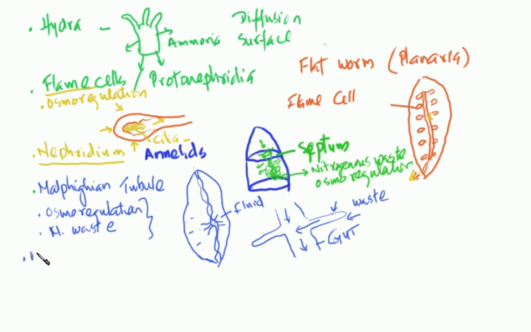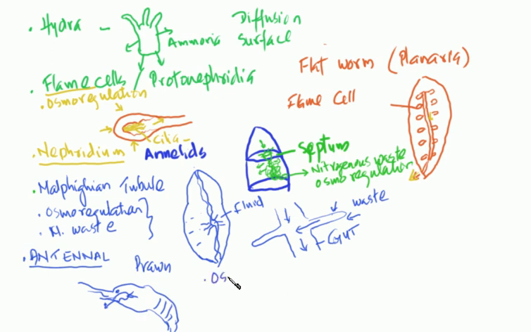Let's look at the last one. This is called the antennal gland. Antennal glands you find in crustaceans like shrimps and prawns. In the case of a prawn, you can find it at the base of the antenna. Let's say that's a prawn. Those are the segments of the body, the eye, and that's the antenna. At the base of the antenna, there is the antennal gland, which absorbs the nitrogenous waste from the body fluid and excretes it out. One function is osmoregulation. The second function is excretion of nitrogenous waste.